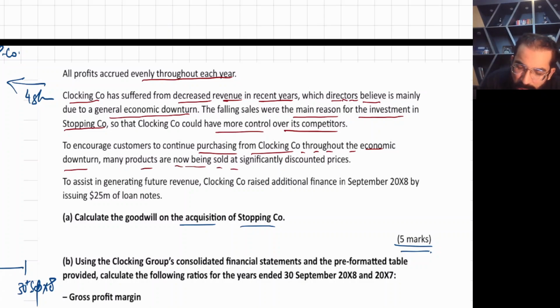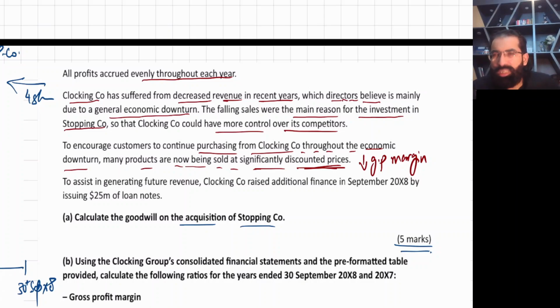Many products are now being sold at significant discounted prices. So I will use this point for margin commentary. We have done this in the class, in my YouTube classes, I have also said this. Whenever the examiner gives the hint of discount, that discount means reduction in selling price. So this is the reason why GP margin and profit margins are going down.